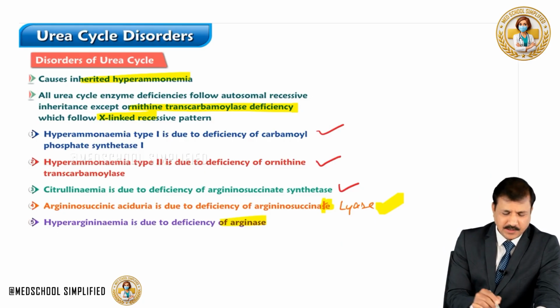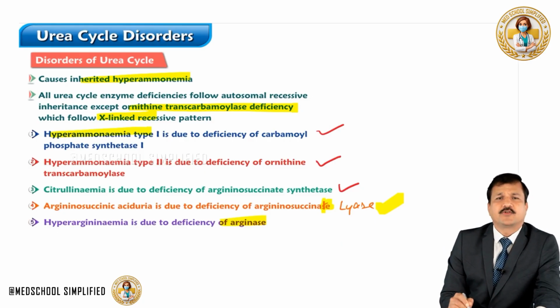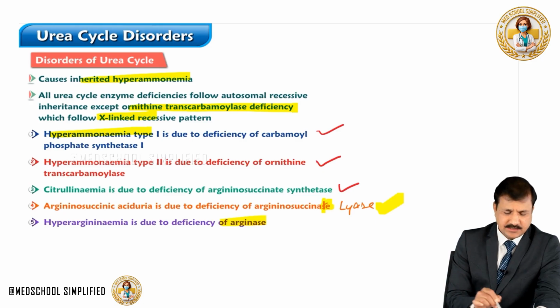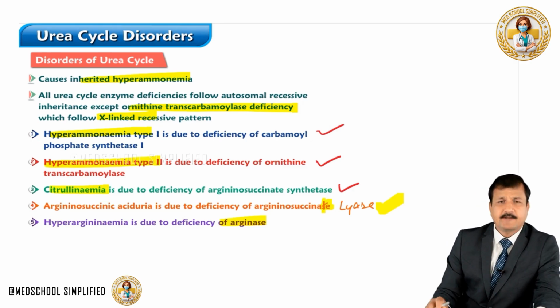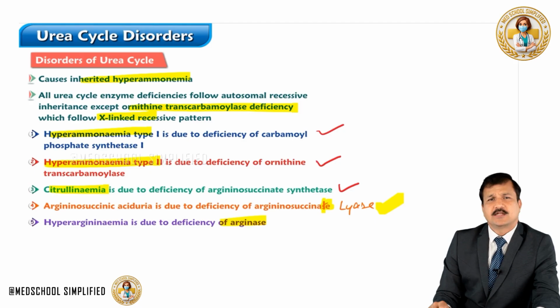So one more time, we have hyperammonemia type 1, where the first enzyme in the urea cycle is deficient. Hyperammonemia type 2, where the second enzyme in the urea cycle is defective. Citrullinemia, the third enzyme in the urea cycle, that is argininosuccinate synthetase enzyme.